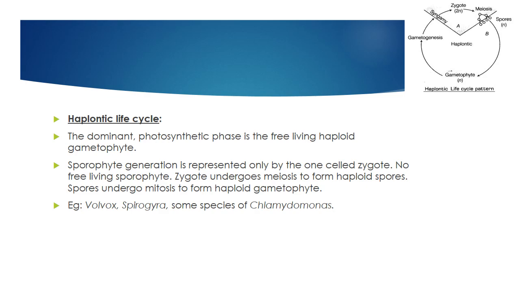So, the three life cycles. Haplontic life cycle. Haplontic means haploid. The dominant photosynthetic phase is the free-living haploid gametophyte. Examples given here are Volvox, Spirogyra, and some species of Chlamydomonas. Please mug up this: haplontic life cycle, Volvox, Spirogyra, Chlamydomonas. You have to make some codes to remember it. In the diagram, the gametophyte, the n haploid stage, is seen here, whereas the short zygote, the sporophyte stage, is seen there. The 2n stage is short-lived, whereas the gametophytic stage is long.